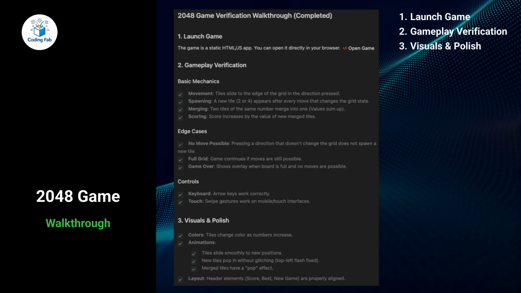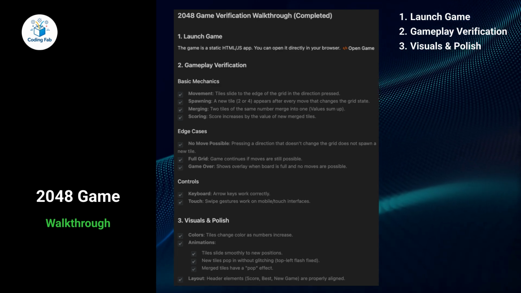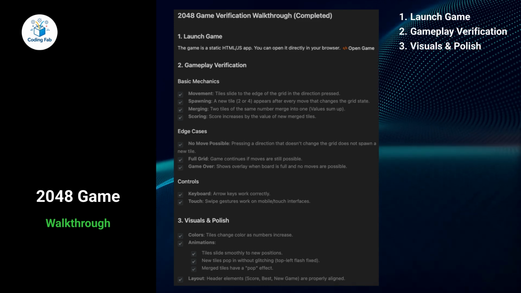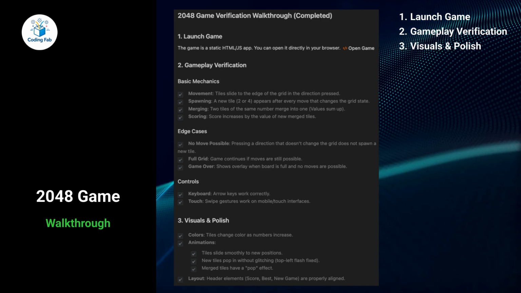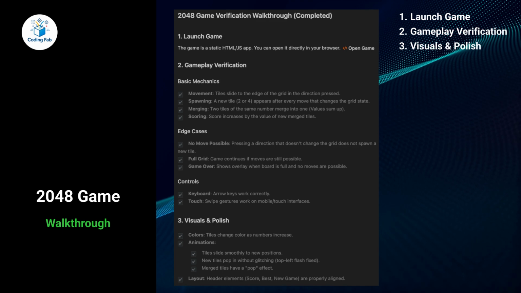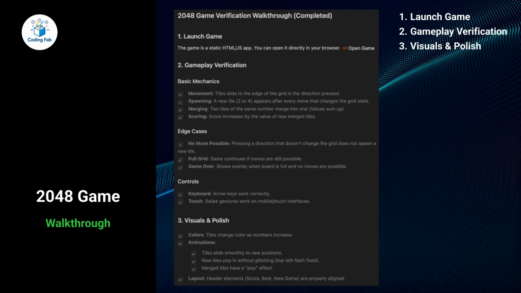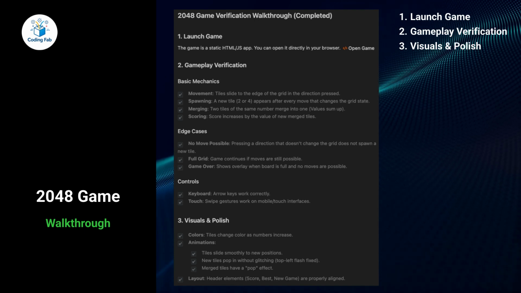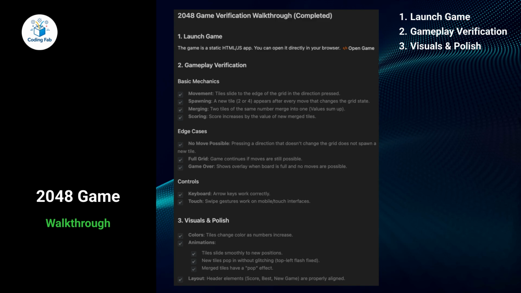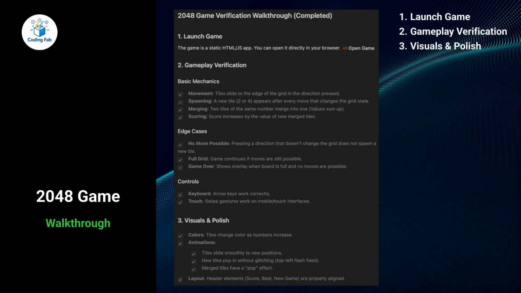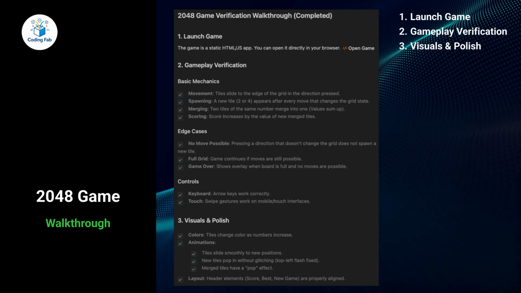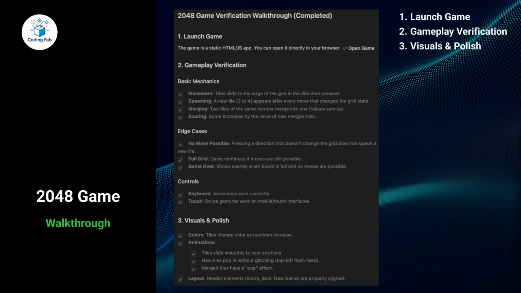Game over conditions are verified as well, confirming that the overlay appears when no moves are possible. Finally, visuals and polish are validated. This includes confirming smooth sliding animations, correct tile coloring, proper layout alignment, and the elimination of the top left flicker glitch. Notice what this represents. The agent doesn't just build the application. It verifies it. It documents it. And it ensures the final product meets the original implementation plan. This completes the development lifecycle.